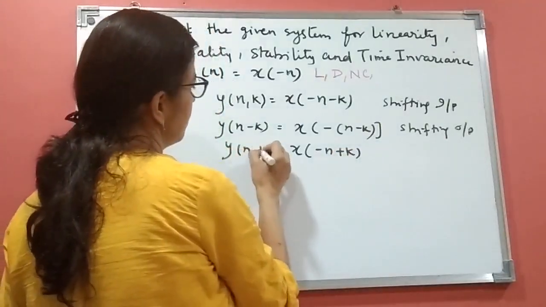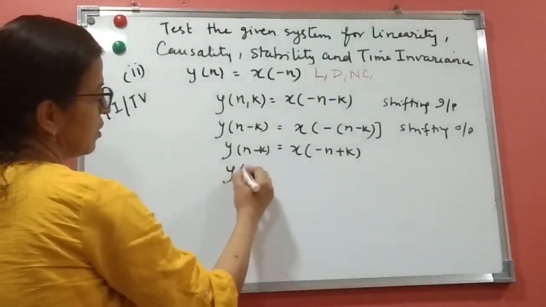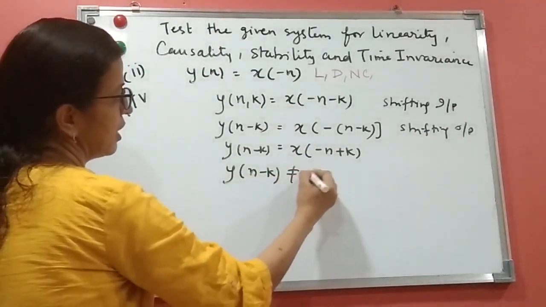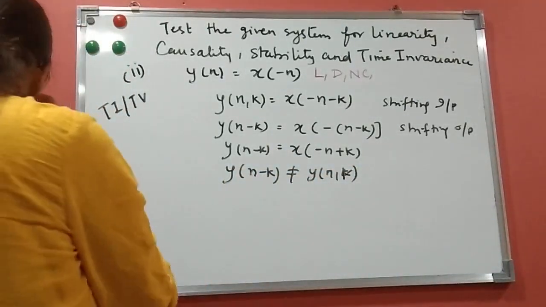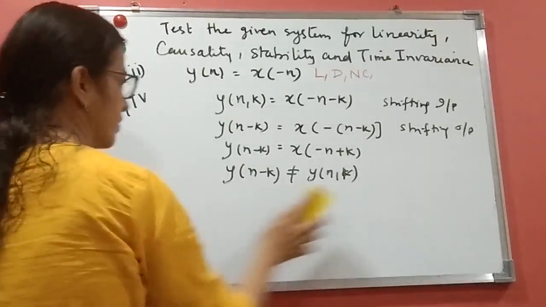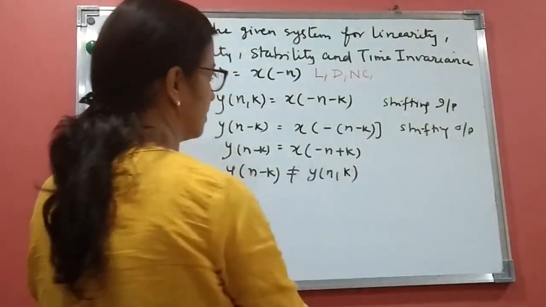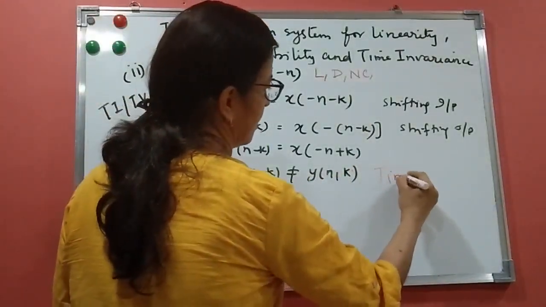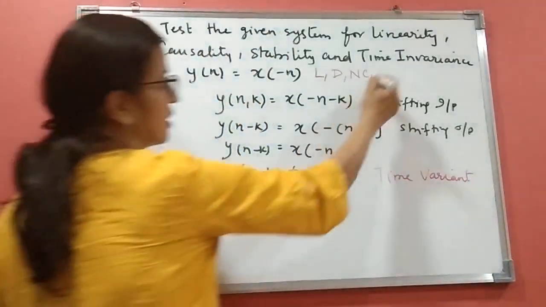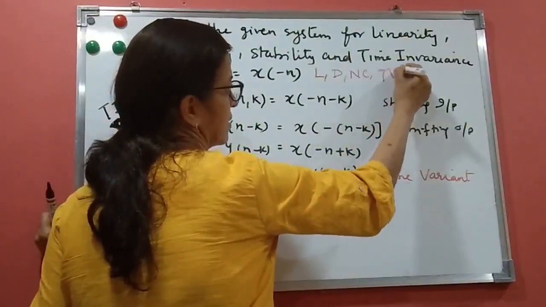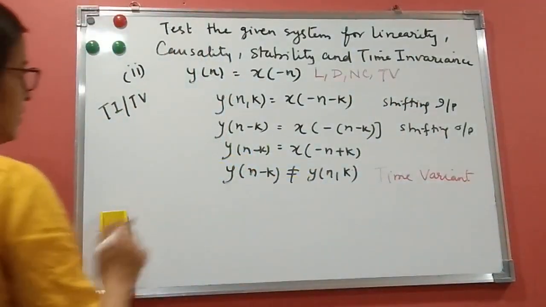So y of n minus k is x of minus n plus k, and the shifted-input response is x of minus n minus k. Both are not the same. So y of n minus k is not equal to the shifted-input response. So the system is time variant. So we can say here the system is a time variant system, because it is not equal to this. So it is a time variant system. Now let us see the stability.